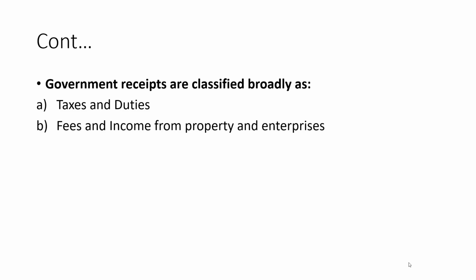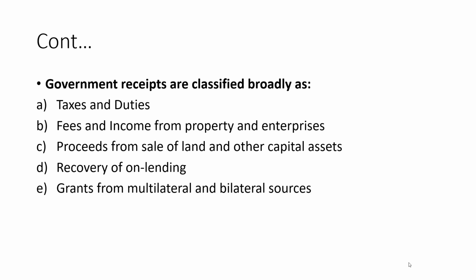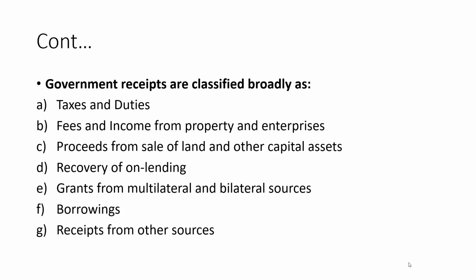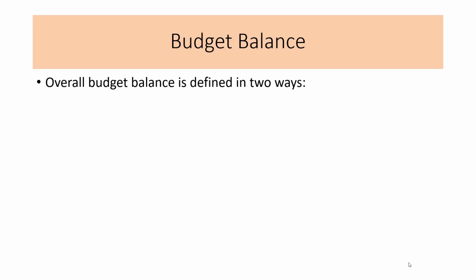Government receipts are classified broadly as taxes and duties, fees and income from property and enterprises, proceeds from sale of land and other capital assets, recovery of on lending, grants from multilateral and bilateral sources, borrowings, and receipts from other sources. Budget balance. Overall budget balance is defined in 2 ways.